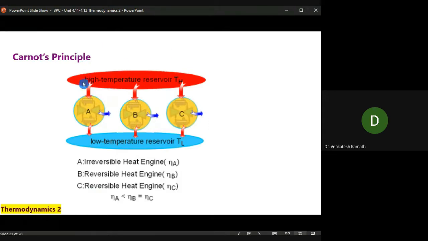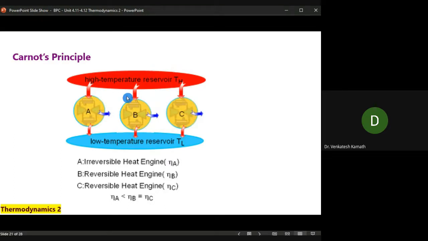Let me take one example here. I have one HTR working at 100 degrees Celsius. Let me take one LTR, which is working at 30 degrees Celsius. Between the same temperature reservoirs, there are three engines working: engine A, engine B, and engine C. Of these, engine A is an irreversible heat engine, and B and C both are reversible heat engines.